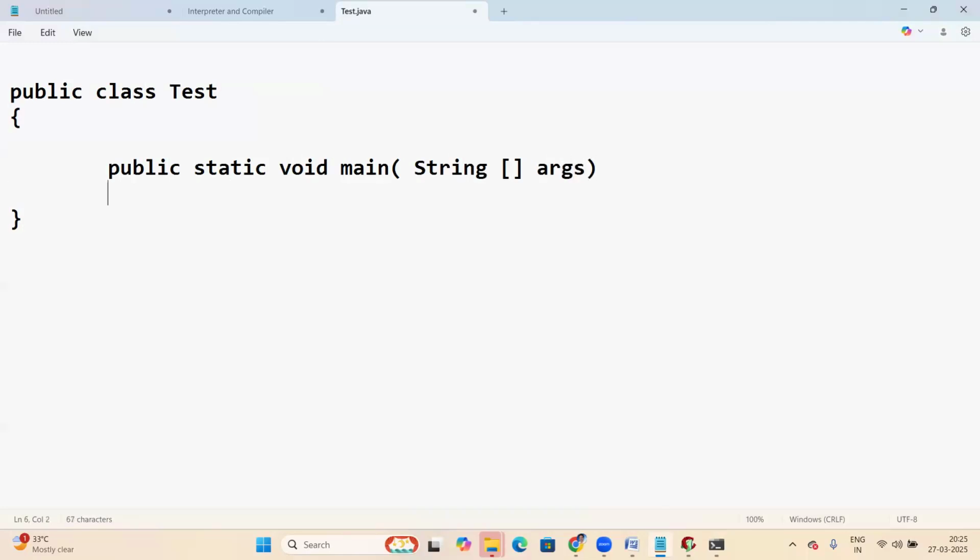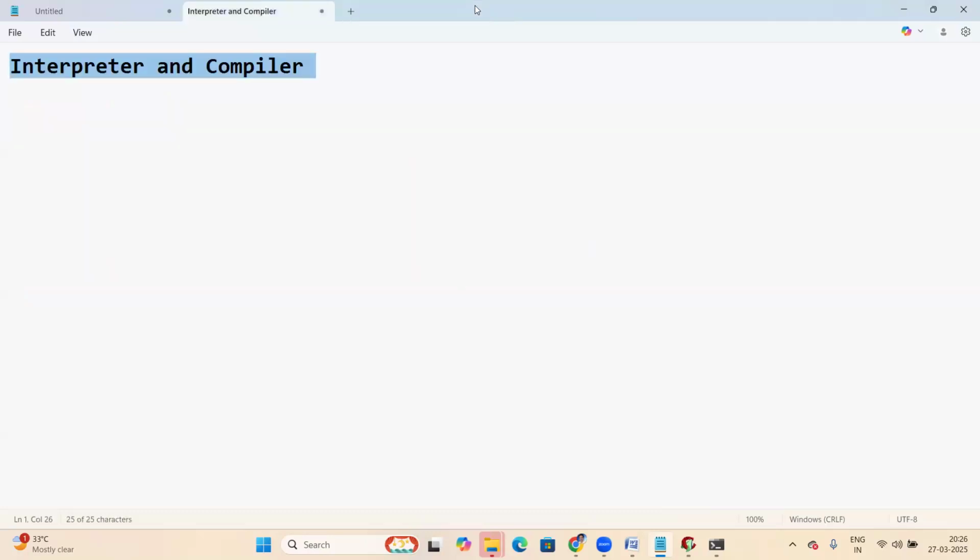Square brackets mean array. Main starts and ends, and inside is System.out.println with Hello World and a semicolon.